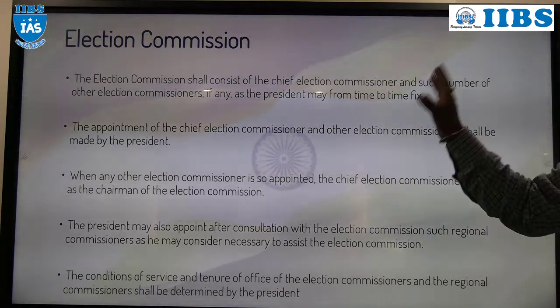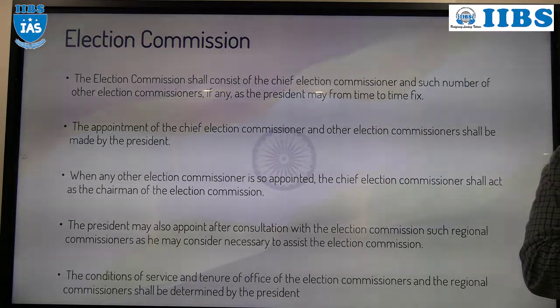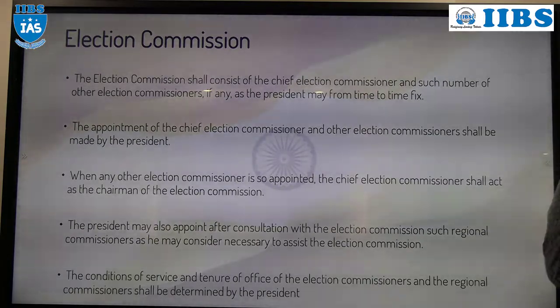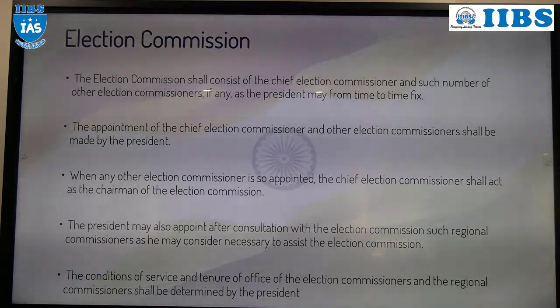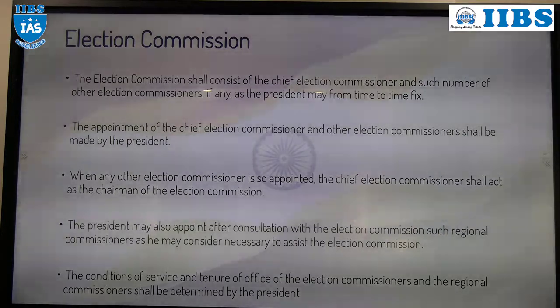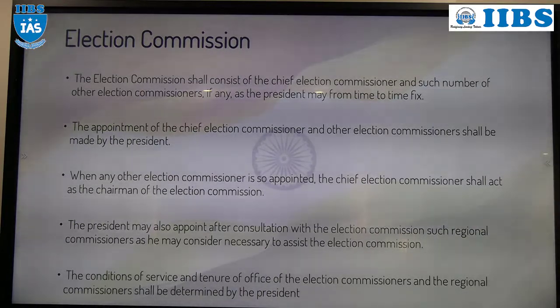If I talk about the election system in India, we know India is a democratic country. At regular intervals, elections will be held. In Parliament, we have studied that Parliament has two houses. One is Lok Sabha and one is Rajya Sabha. The tenure of the Lok Sabha is 5 years. The tenure of the Rajya Sabha is 6 years. After the completion of the tenure, again election. So elections will be conducted in India at regular intervals.